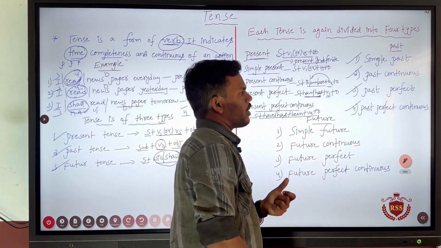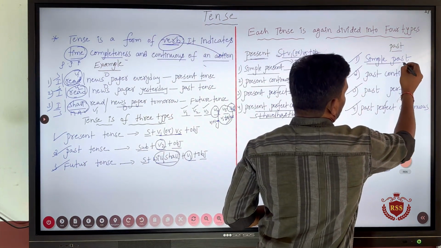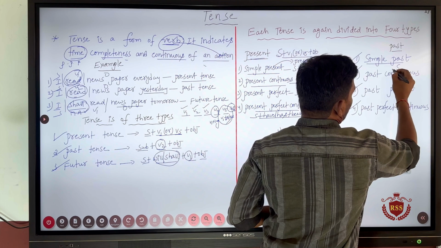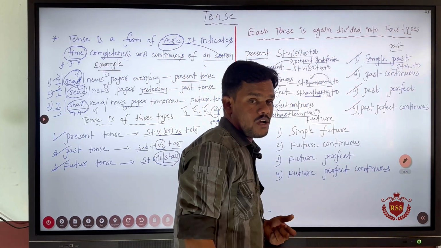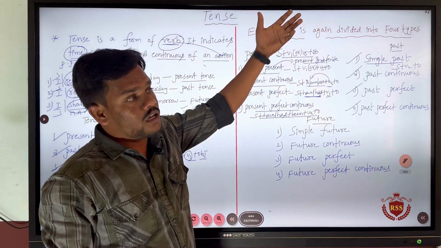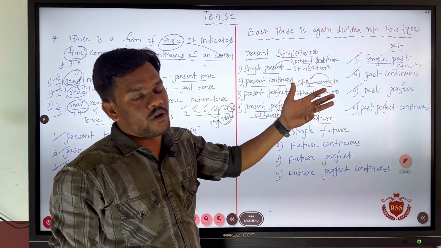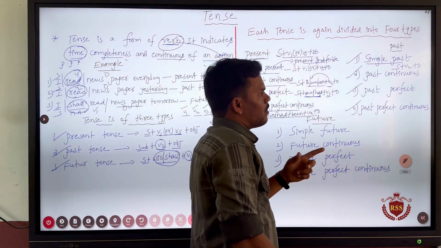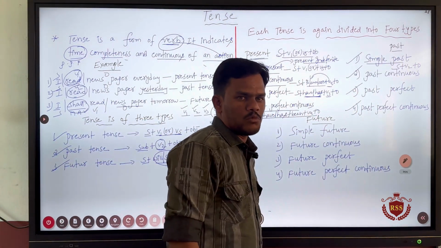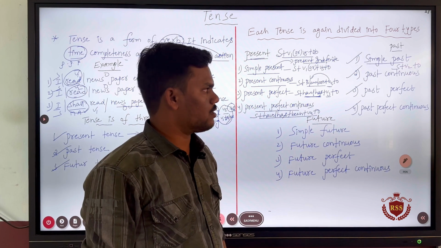Okay, now. So, when it comes to the formation of the past tense, it will be subject plus V2 plus object. There are a few more negative and interrogative sentence formations, we will discuss about it later. So, simple past tense is used for talking about an action which happened in the past, right.